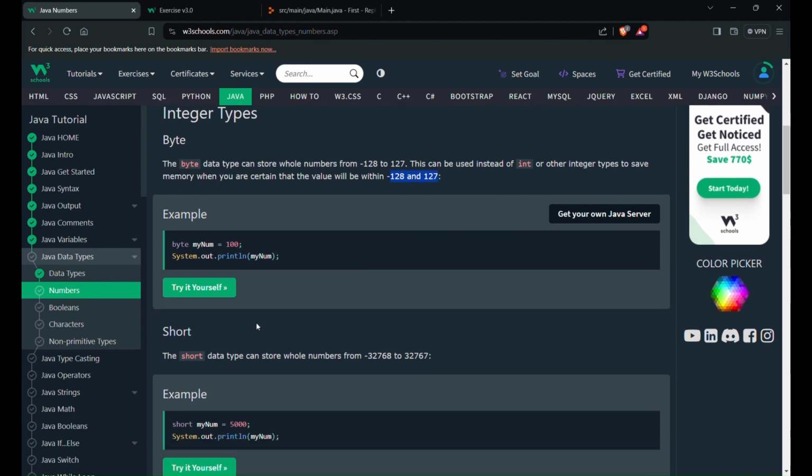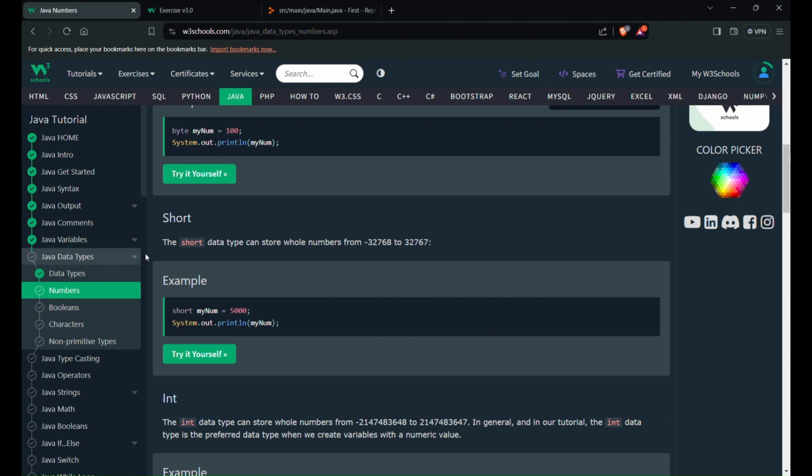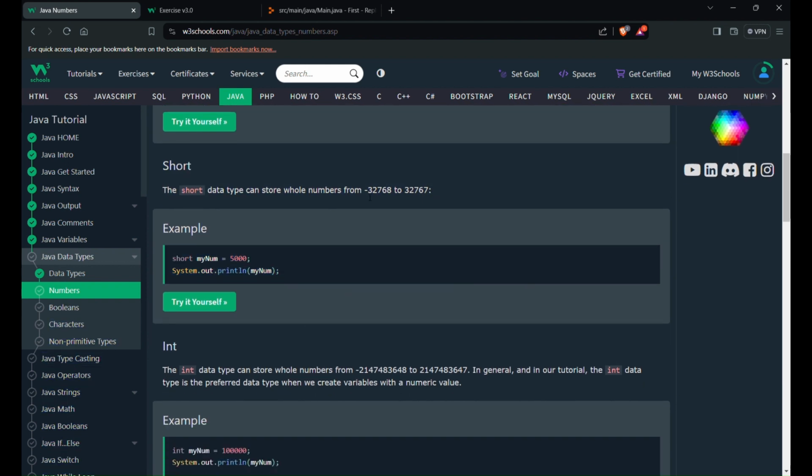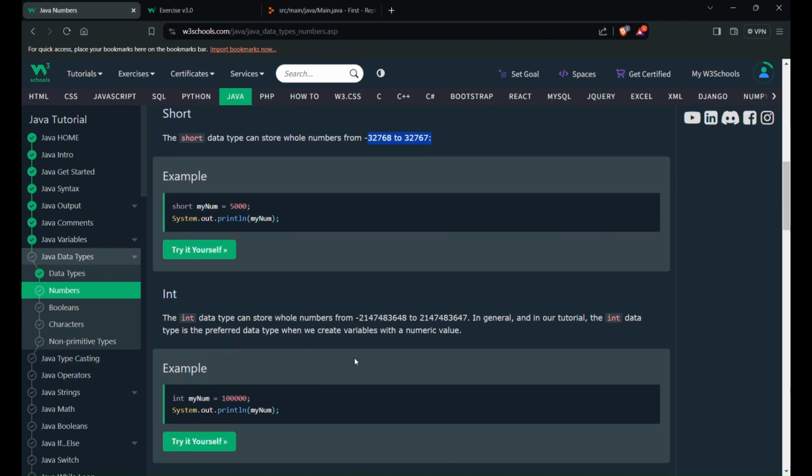Next, the short data type can store whole numbers from minus 32768 to plus 32767. For example, 5000 you can use short, since it is within this range. And int is a much larger range, minus 2 to the power of 31 to plus 2 to the power of 31.